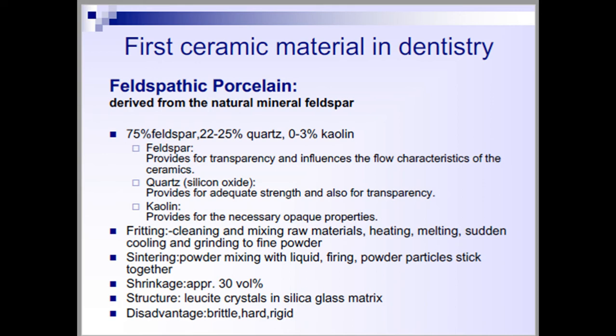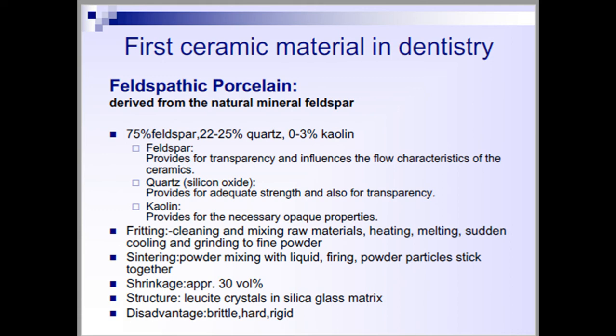According to processing, that means how we are manufacturing these ceramic materials, how from the raw state we are getting a particular type of crystalline structure, how we are processing that ceramic material.